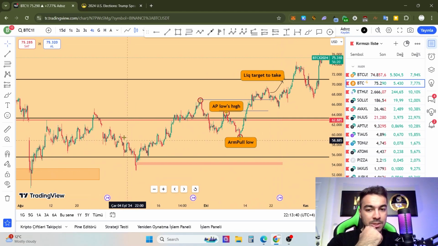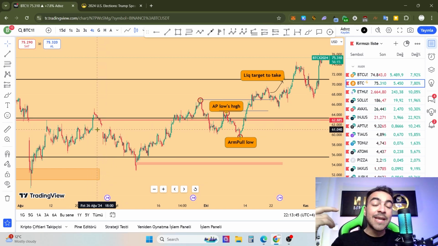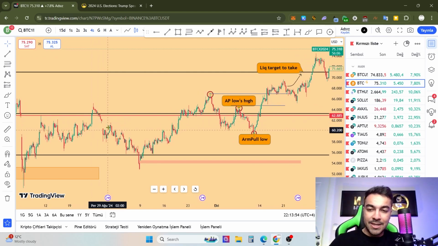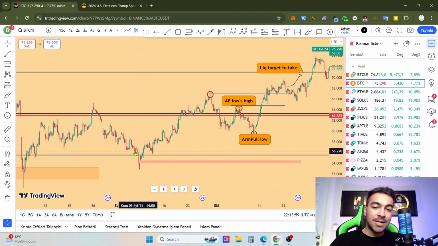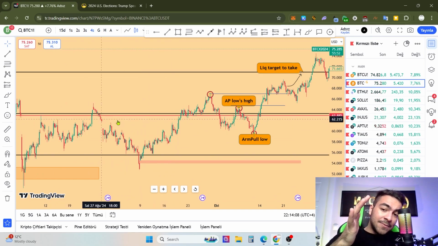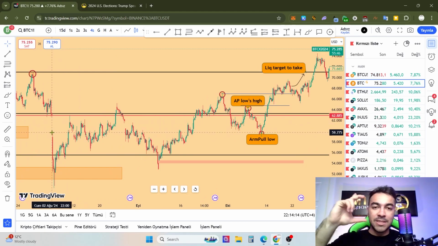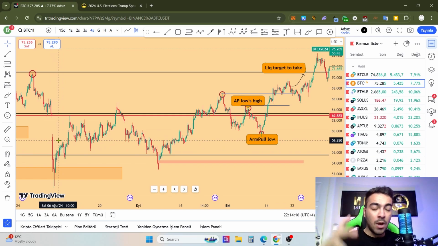Why? Because we are seeing a lot of gaps, and we can use gaps to predict the next and upcoming price movements. For example, as you can see here, we see a gap, and after that the price went down, then broke up. We see a failed return from this demand, and then the price gradually increased and filled this gap. If you see a huge gap, that means the price will absolutely come back.